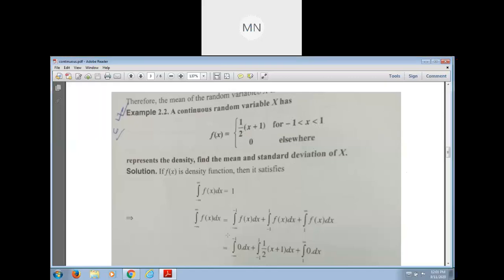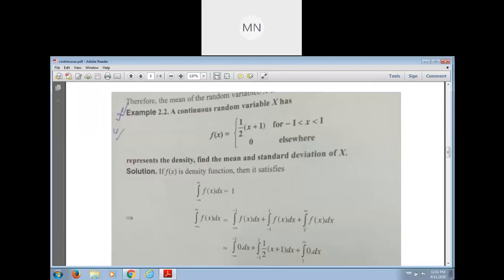For the interval minus infinity to minus 1, the value of f of x is 0, 0 otherwise. Between minus 1 and 1 the value is half of x plus 1.